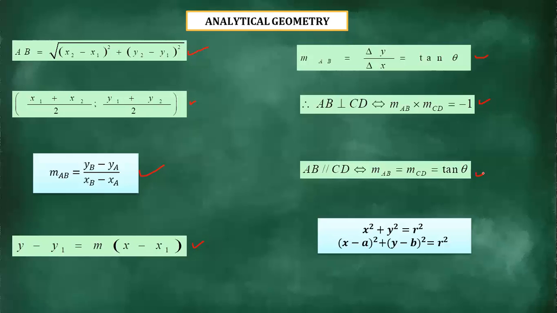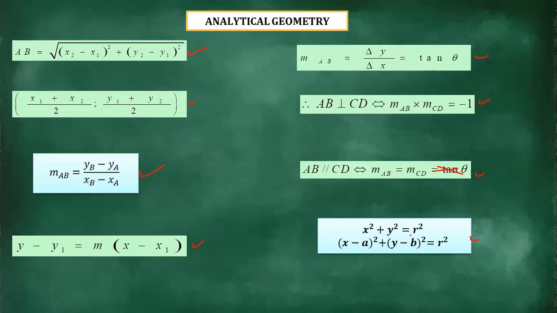And then we come to this one. Just ignore this one. And then we say when we're having what? If AB is parallel to CD, meaning two lines which are parallel to each other, then you must know that the gradient of the first line, which is AB, equals the gradient of the second line, which is CD. Right?